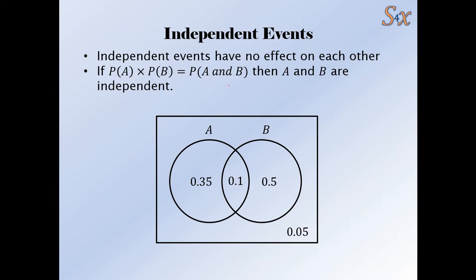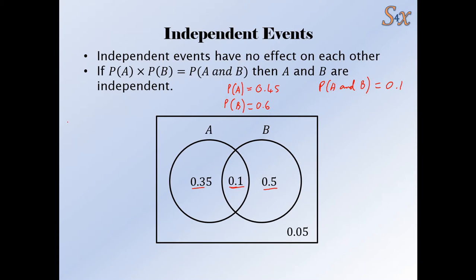Now, the probability of A, remember that's everybody inside A, so it's these people and these people. So that's 0.45. The probability of B is everyone inside B, so it's these people and these people, that's 0.6. The probability of A and B are just the people in the overlap between the two events, so that's just 0.1.